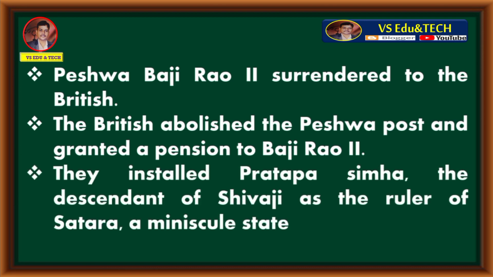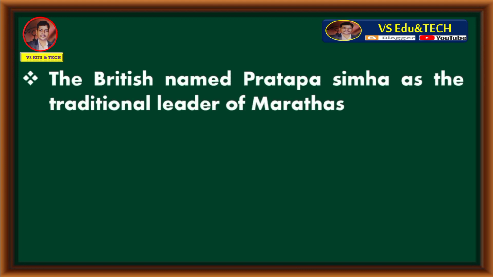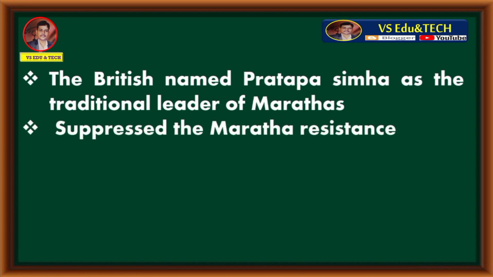They installed Pratapa Simha, the descendant of Shivaji, as the ruler of Satara, a minuscule state. The British named Pratapa Simha as the traditional leader of Marathas and suppressed the Maratha resistance. These were all the effects of Third Anglo-Maratha War.